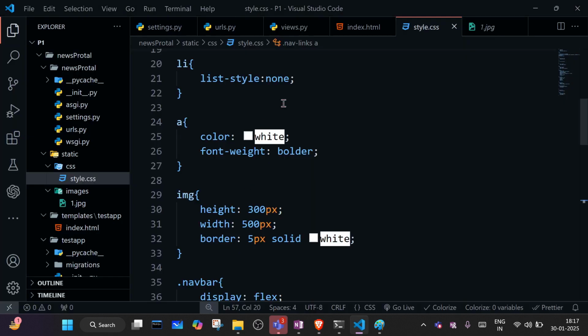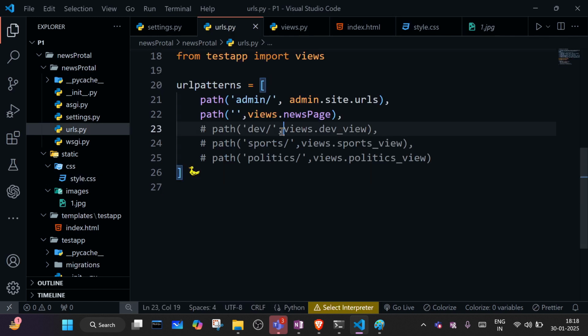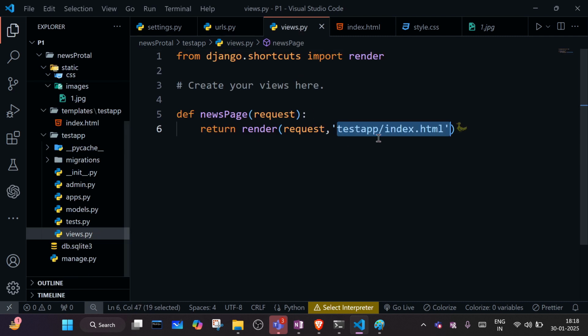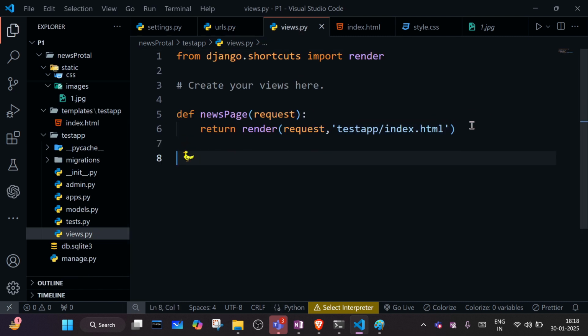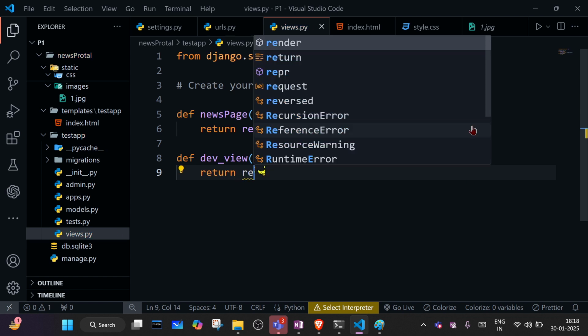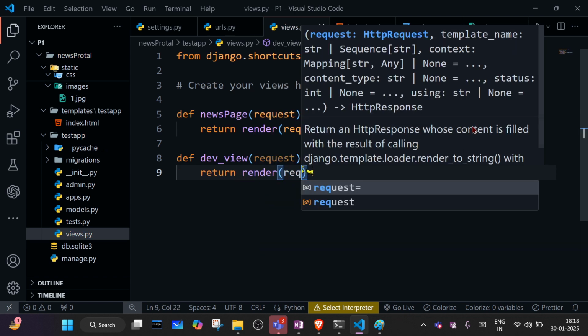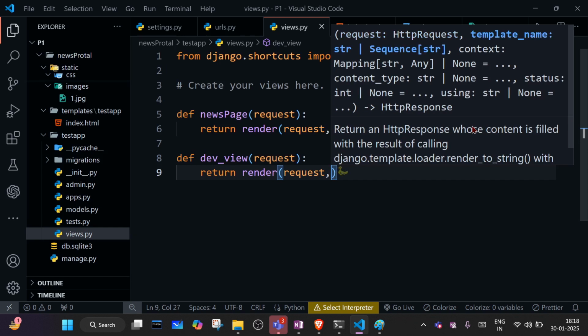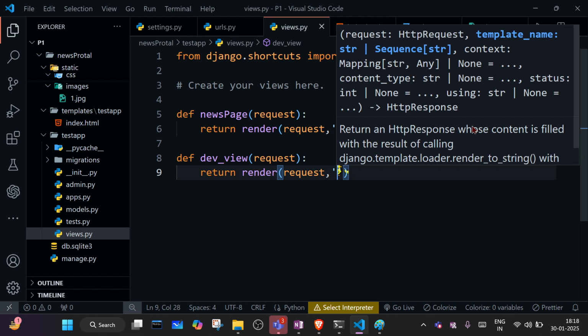So where is the code we have? We have created this view, dev view. So let's uncomment it and we will create this view in views.py, dev. Okay, whatever request will come, we will render this request. We will forward this request to the test tab. Inside the test tab, we will create one news.html.